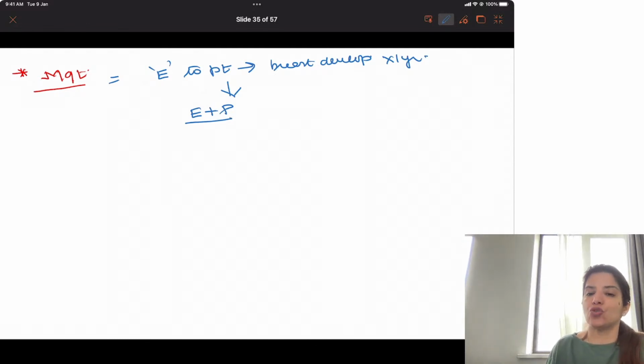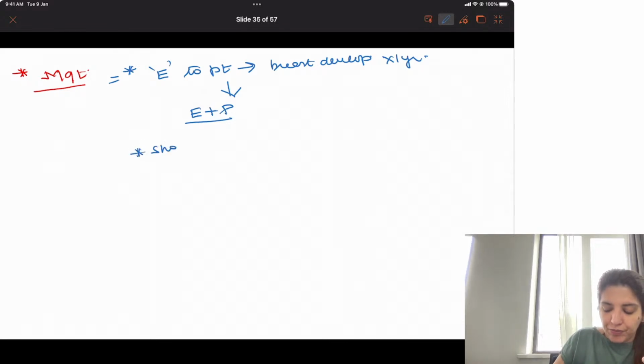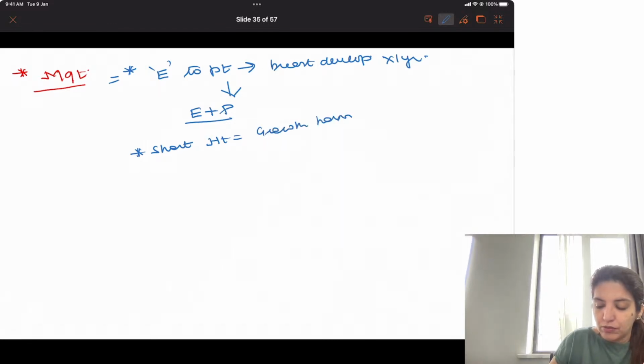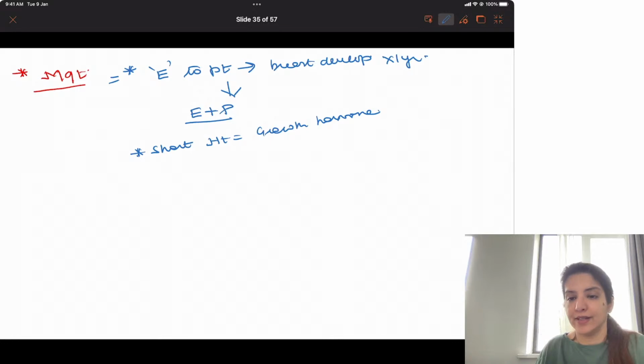Because if I give estrogen alone, it is going to result in endometrial cancer. And for short height, I will have to give growth hormone. Clear to all of you? Whenever you are giving estrogen, or estrogen and progesterone, that is HRT, hormone replacement therapy.